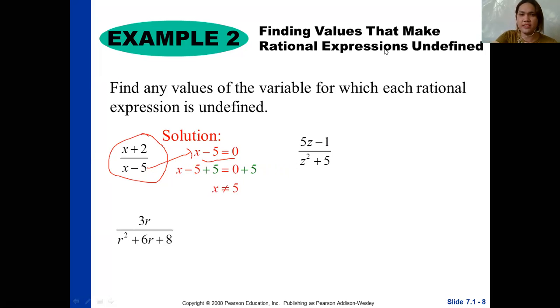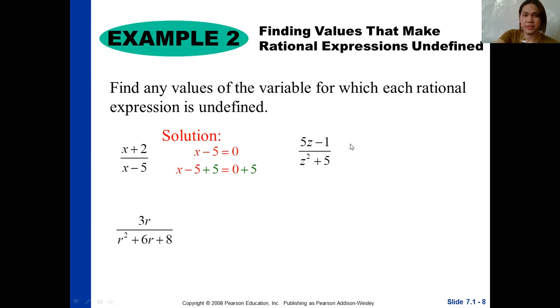So now your x is equal to 5. Since 5 can be substituted to your x, and we are looking for the restricted values of your x so that the whole expression will not become undefined, then your x must not be, instead of using the equal sign, we will use the unequal sign. And that is the reason why our answer must be x is not equal to 5. Easy, right? Okay, let's do the other one.